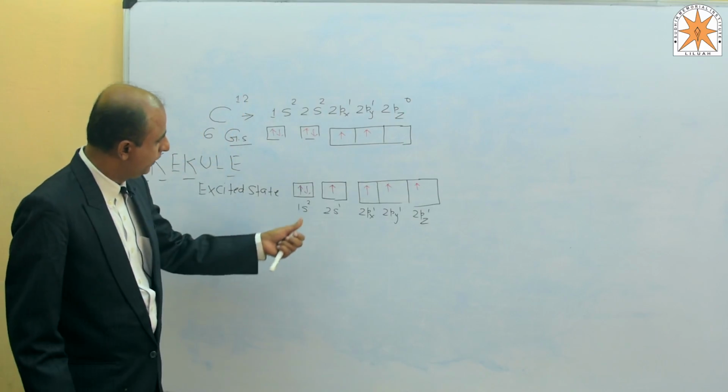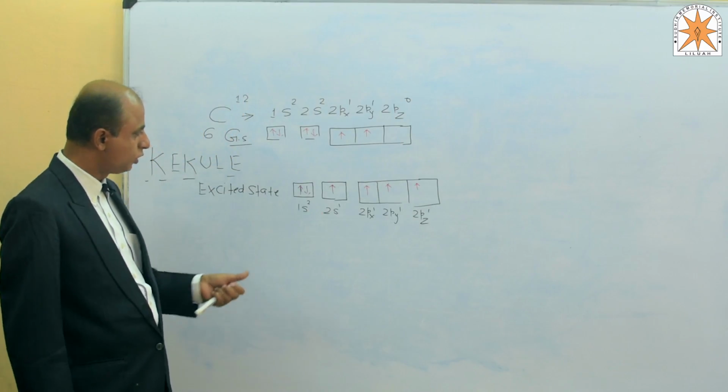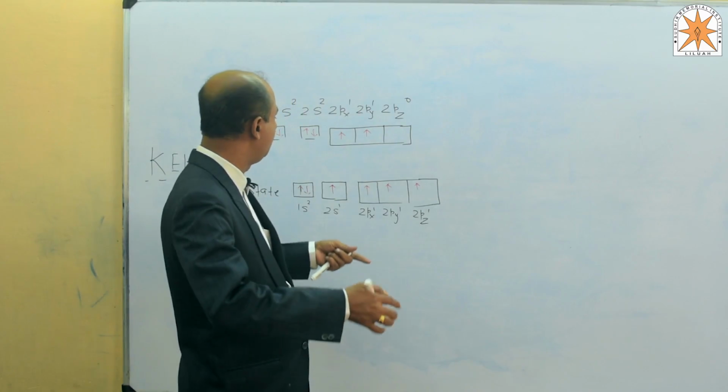Now the number of unpaired electrons is 4.